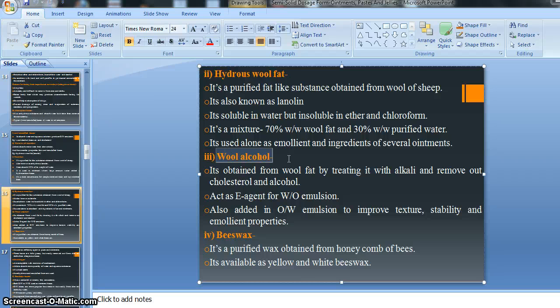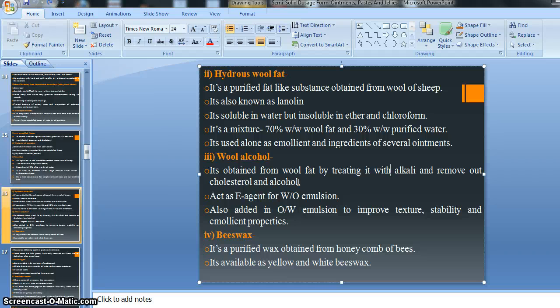So let's see what that is. It is obtained from wool fat by treating it with alkali and removing cholesterol and alcohol, right? Means what happened, we know that wool fat is obtained from the sheep, right? We can get wool alcohol by treating the wool fat with alkali. Suppose for the production of wool alcohol, we need to alkalize the wool fat with the help of several kinds of alkali.